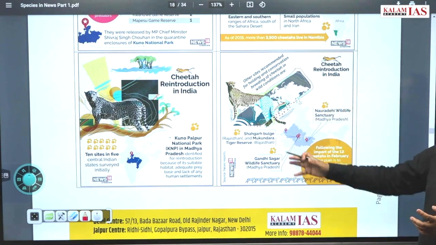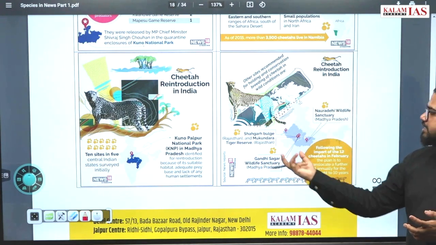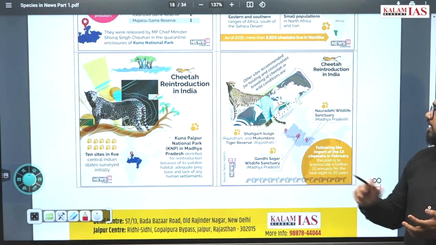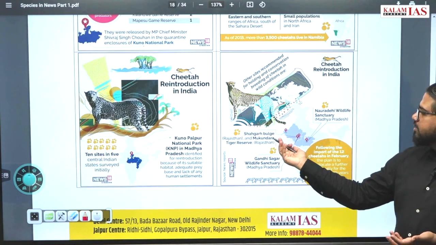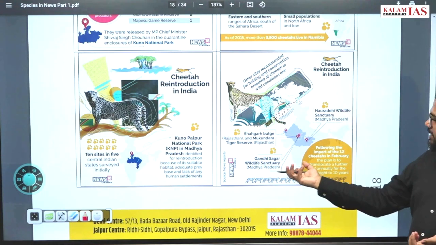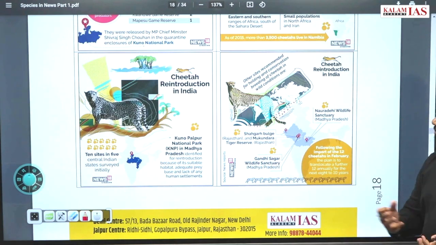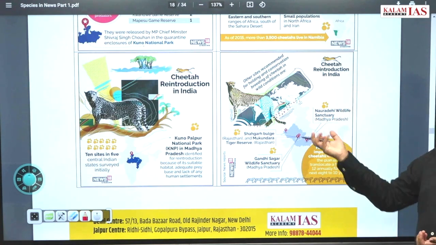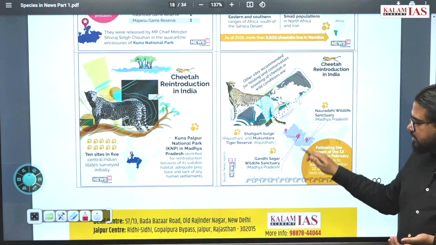Other possible sites for reintroduction include Shahgarh Bulge in Rajasthan, Mukundara Tiger Reserve, Nauradehi Wildlife Sanctuary in Madhya Pradesh, and Gandhi Sagar Wildlife Sanctuary in Madhya Pradesh.